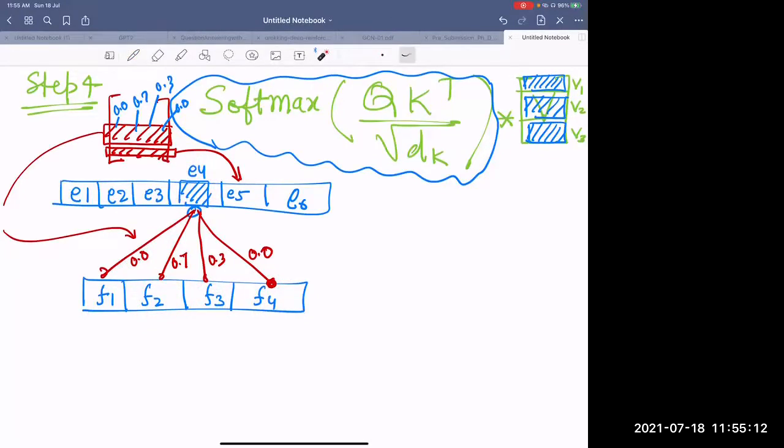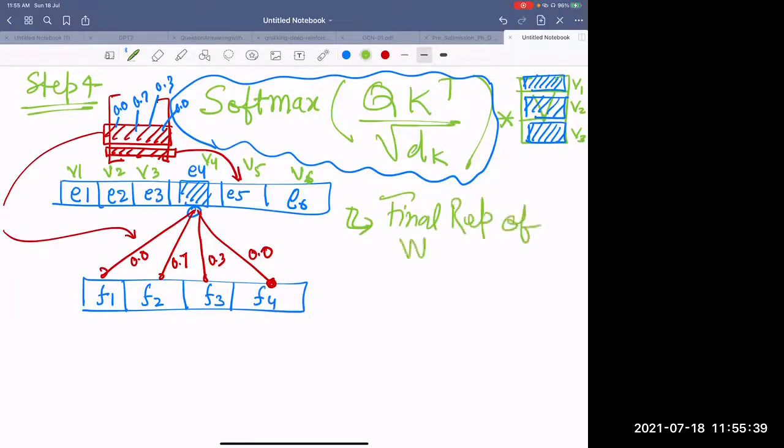So the point is that E4 is having high connection with this word and no connection with this. Now, when we multiply this with my V values, let me draw: this is having V1, this is having V2, this is having V3, this is having V4, this is having V5, and this is having V6. Now let me write my final representation of word 4 is